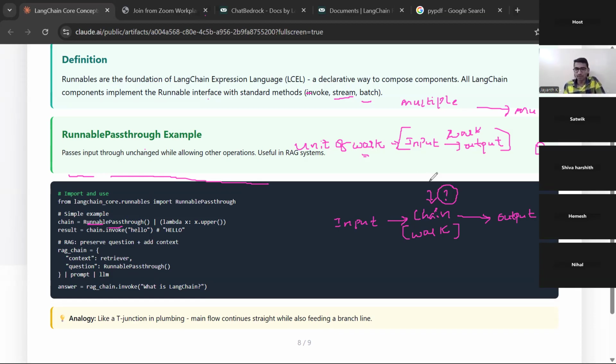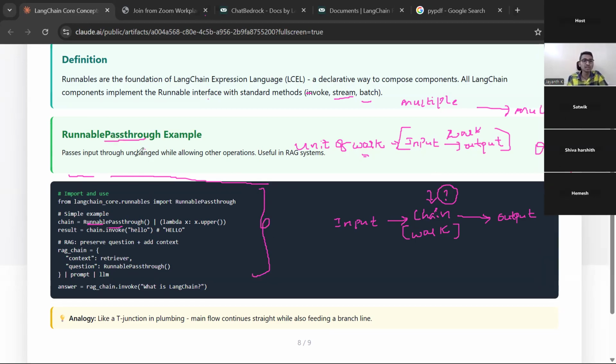There is so much more depth to this concept, and you have to explore that. For our course, I was trying to familiarize you with these words and this technology. See, I am using RunnablePassthrough in the project.